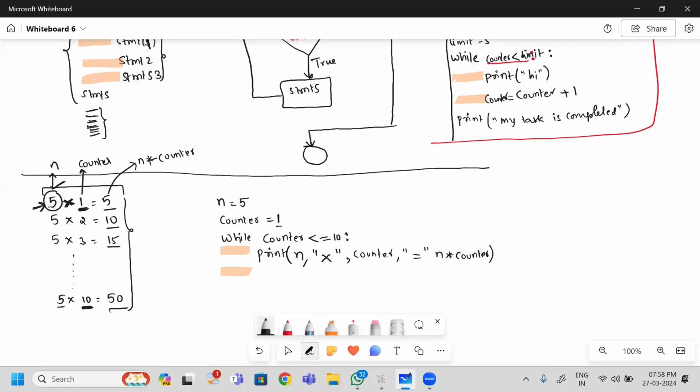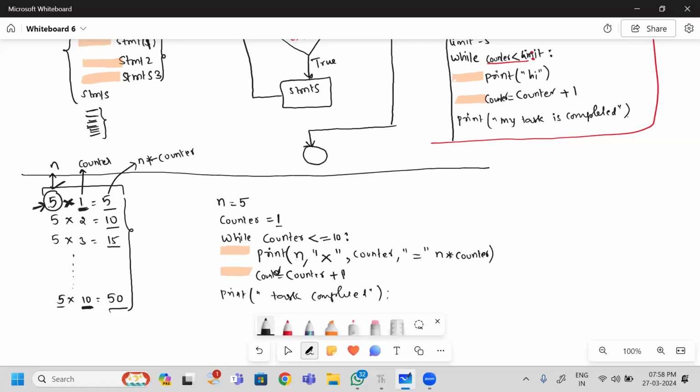So what can I do? What is the counter initial value I have? I am going to increment it by 1. Again, the result I am going to copy into the counter variable. Later, I am going to print one simple message, task completed.